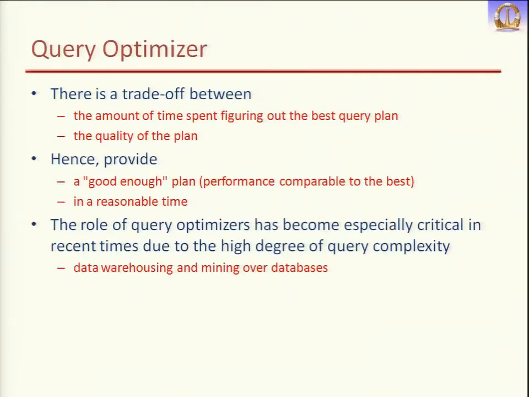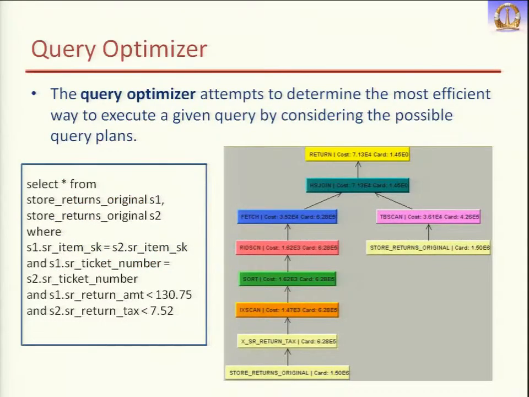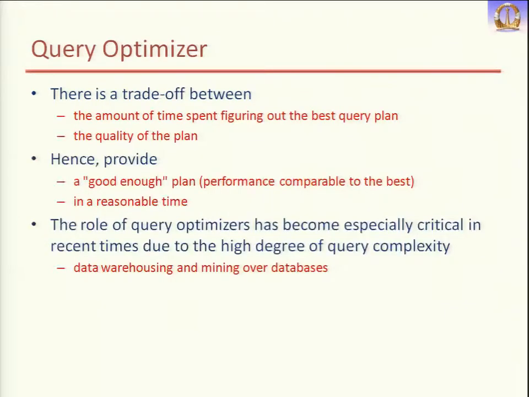Now the role of the query optimizer has become especially critical in recent times due to the high degree of query complexity. If you go to data warehousing and data mining, their queries are very complex. This query is very simple, but if you take a query which takes, let's say, this full screen, or 10 times this screen, then it becomes very complex to find the efficient plan. And that happens mainly in data warehousing and data mining applications, where you need to generate reports and find out lots of things.